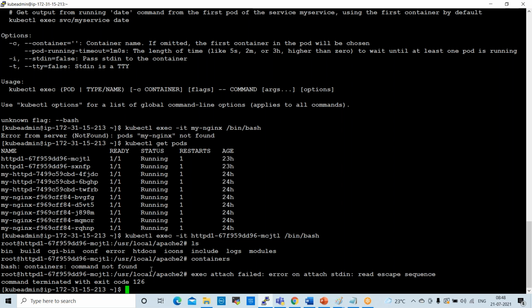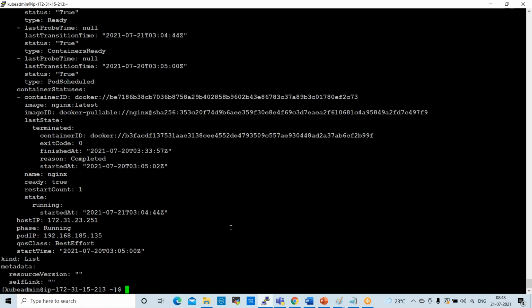Next one is to get all pod information. For example, if you want to get information about all the pods that are available, the command here is kubectl get pods -o yaml.